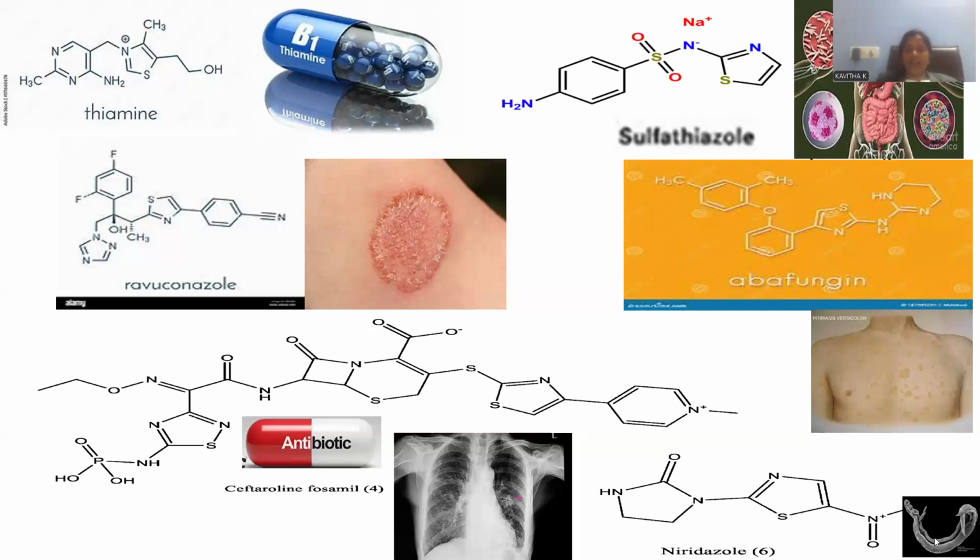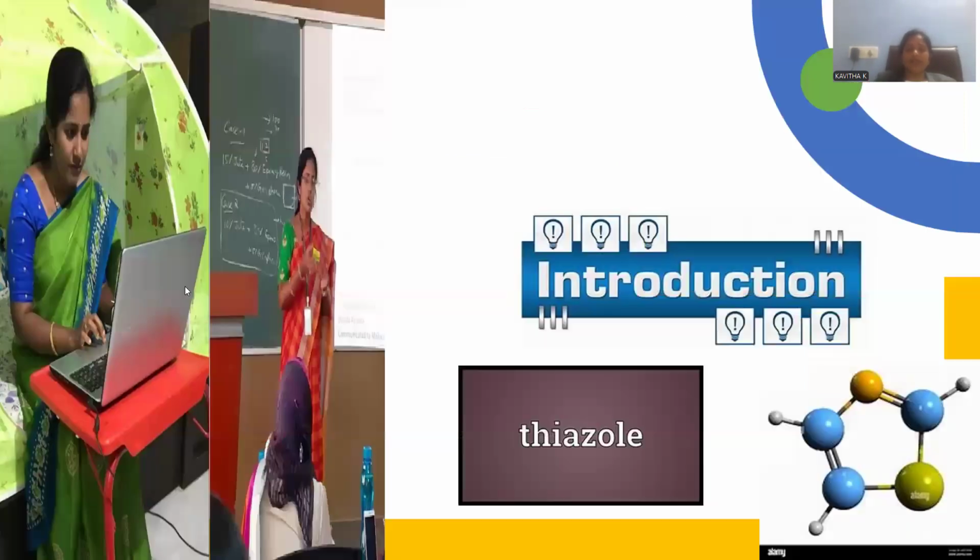So here are the worm infections. That means protozoan infections are better cured by this kind of niridazole drug. This is the way the plethora of significance of thiazole was manifested. The most important, familiar to every educated person in the field of chemistry and pharmacy, is thiamine, vitamin B1. Most of the people are aware of this.